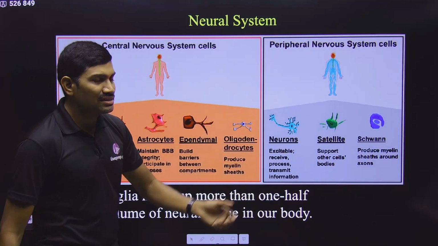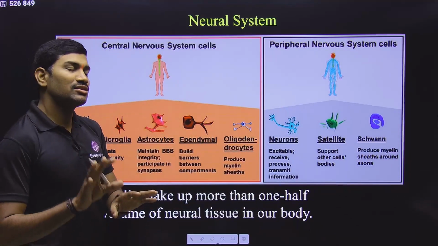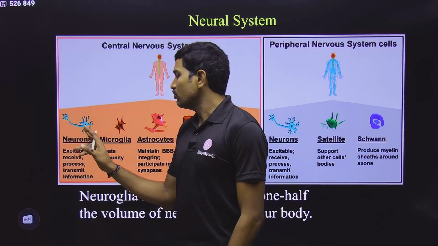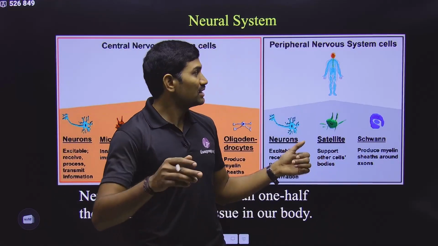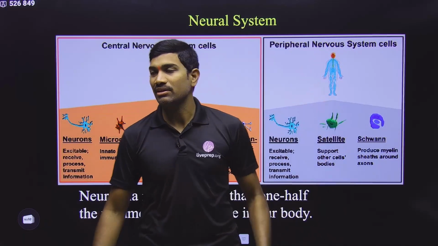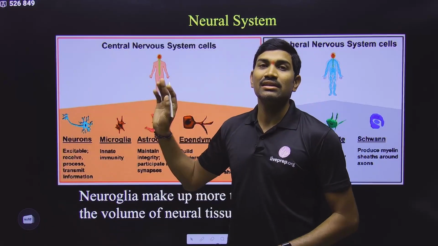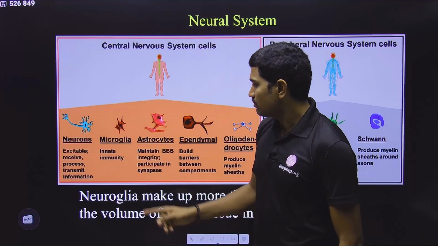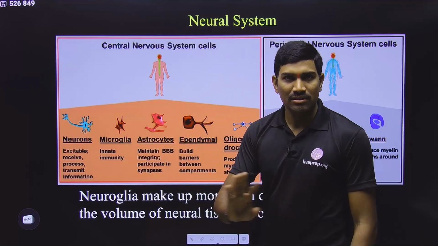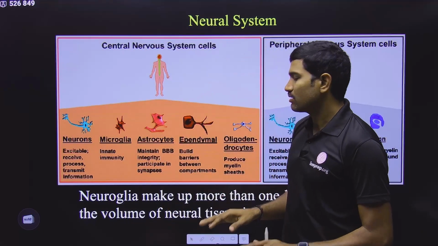So different cells are there, and you please understand which are the important cells here. Anyhow, neurons are important. Here also we are studying about the neurons. This we are studying under the peripheral nervous system, and this we are studying under the central nervous system. So here we are talking about neurons. This is very important. Neuroglia are not important in this particular class, 11th and 12th.